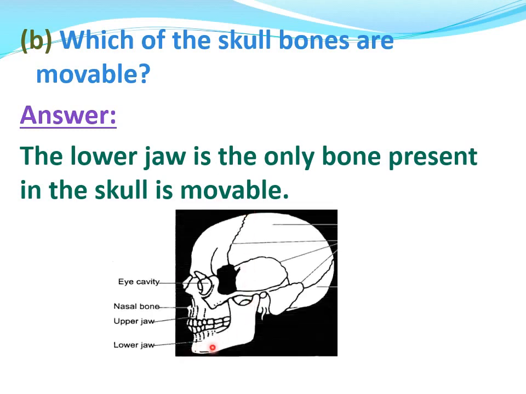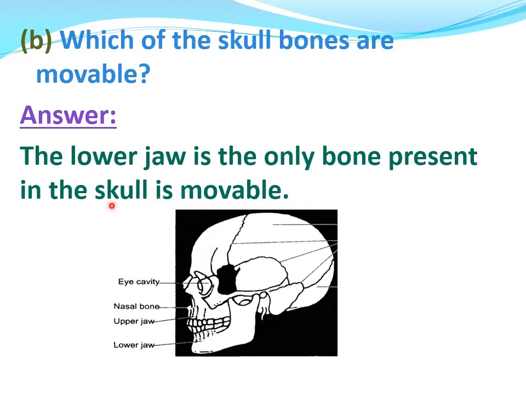See, this is the lower jaw. When we open our mouth wide, or when we want to eat anything, we open our mouth wide. So the lower jaw is the only movable bone in the skull.